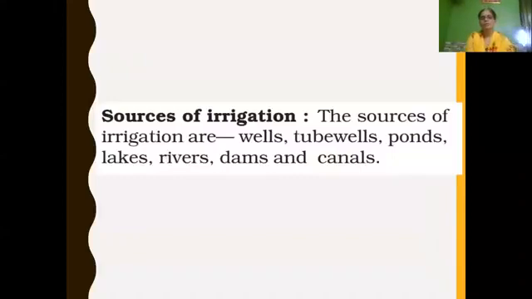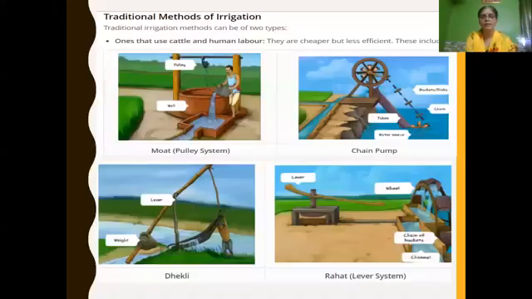Then name the sources of irrigation. Sources of irrigation are wells, tube wells, ponds, lakes, rivers, dams, and canals. Then traditional methods of irrigation can be of two types: one that uses cattle and human labor, and the other which runs by pumps. The methods using cattle and human labor are the moat, pulley system, chain pump, Dekli, and Rahat, or lever system.